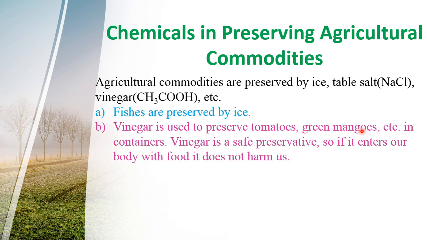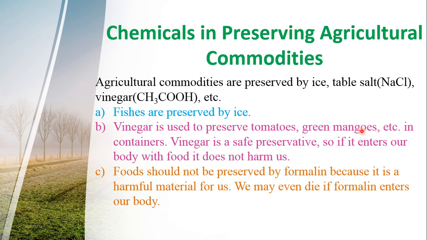Vinegar is a safe preservative. So if it enters our body with food, it does not harm us. Foods should not be preserved by formalin because it is a harmful material for us. We may even die if formalin enters our body.